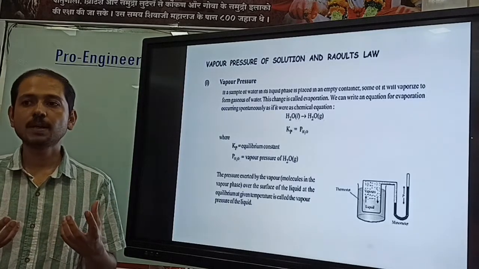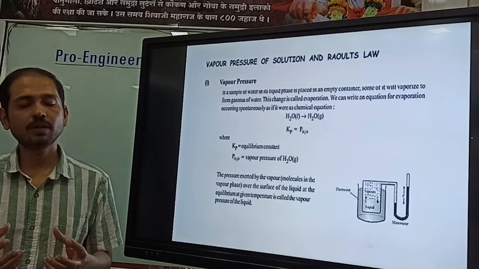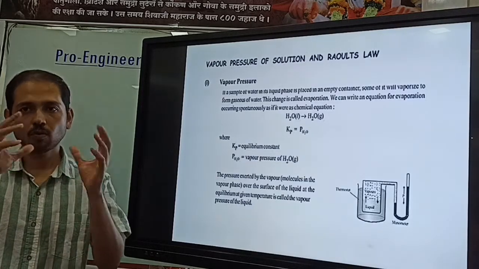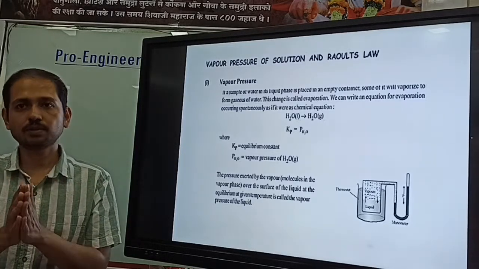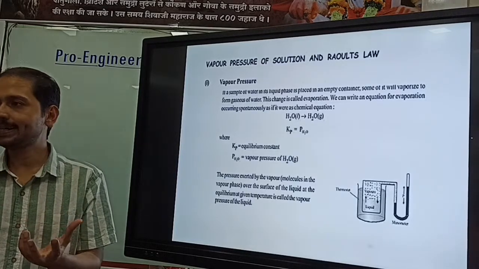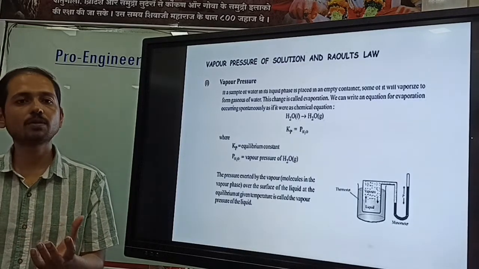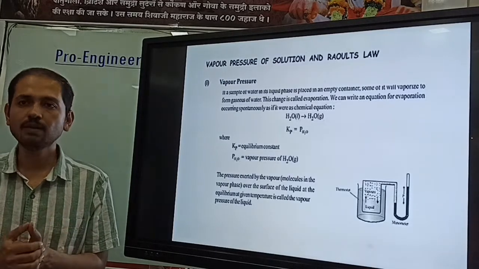If we keep any liquid in a container, some of the liquid evaporates and occupies the vacant space of the container. It is quite usual. If you keep water in an open container, slowly the water evaporates, and after some time you observe a decrease in volume, right?